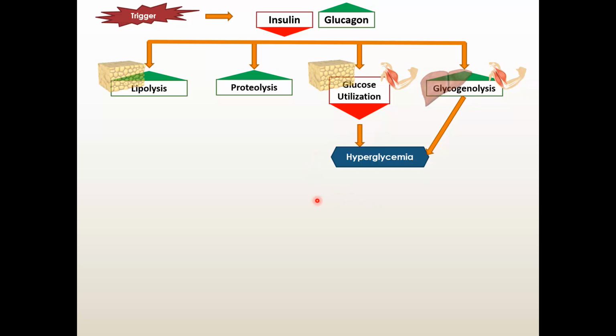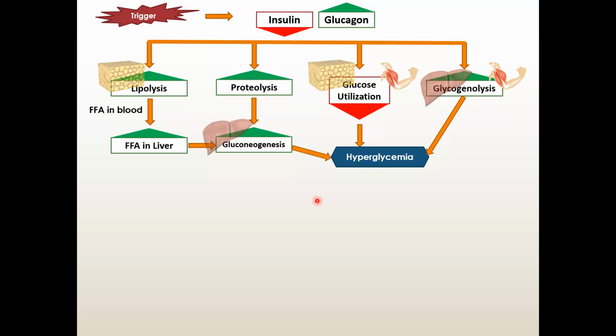In the next step, there will be more and more fat breakdown, lipase activity. This lipase, you know that if the lipid is broken down, it produces triglyceride and free fatty acids. So from triglyceride there will be more and more free fatty acids. These free fatty acids will go in the liver and be converted into glucose by gluconeogenesis.